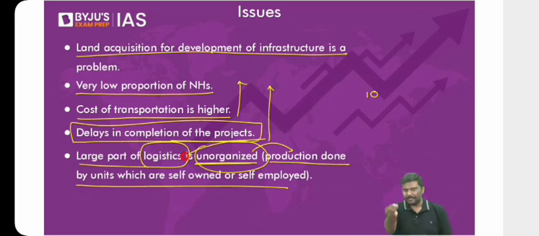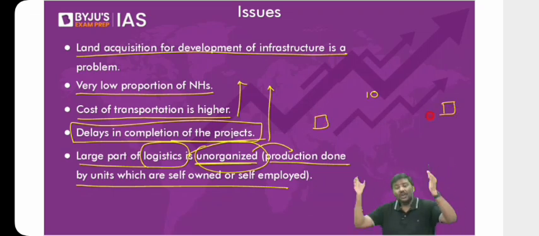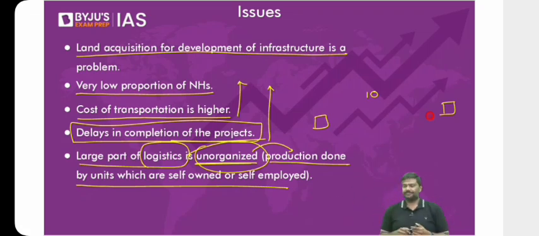For example, let me give a very simple example. You want to transport certain goods from one city to another city. Would you prefer a large company to move the goods, or would you prefer a local vendor? Just to make it much more clear, imagine you are sitting in Uttar Pradesh. You want to move those goods to Tamil Nadu. You tell me now, would you prefer a local service provider, or would you prefer a large company which has a presence in multiple cities? Do you think the second one will be preferable? I hope you understand. You'll prefer the second one.